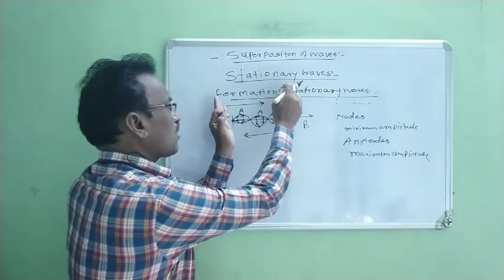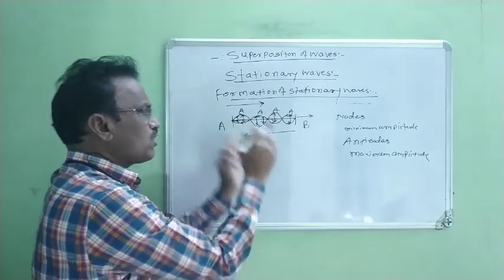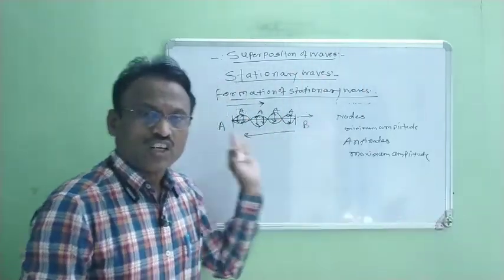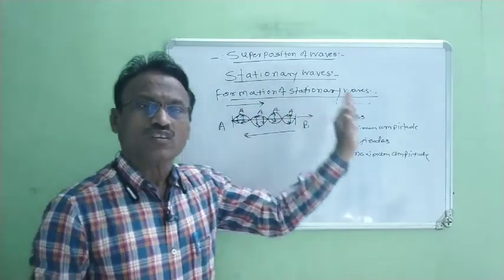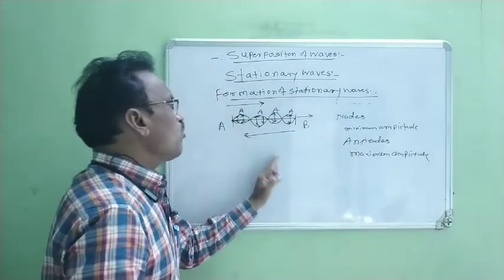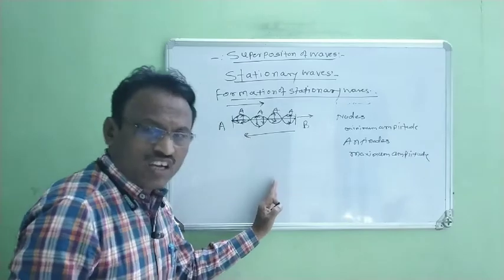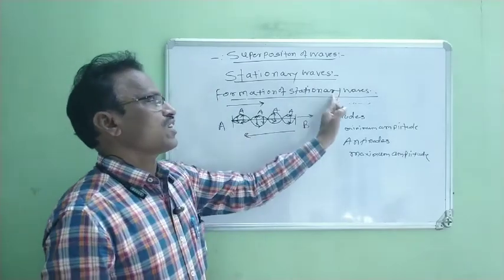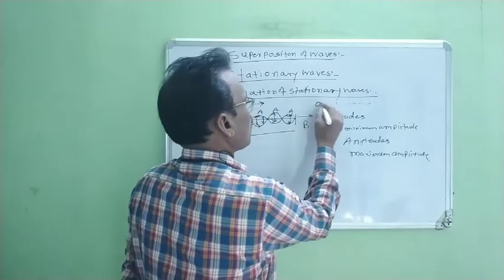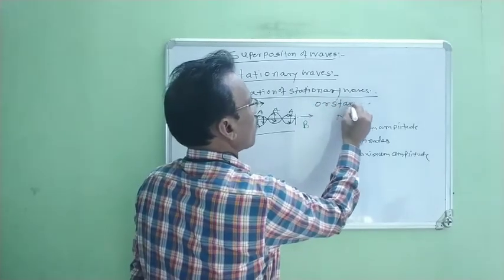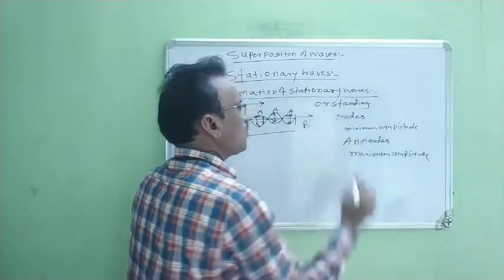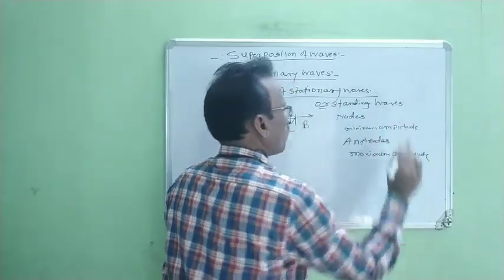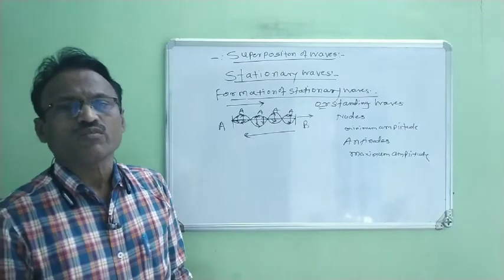Therefore, these are waves which cannot move towards left or towards right. This wave remains stationary in the same region. Therefore, these waves are called stationary waves, or also standing waves.